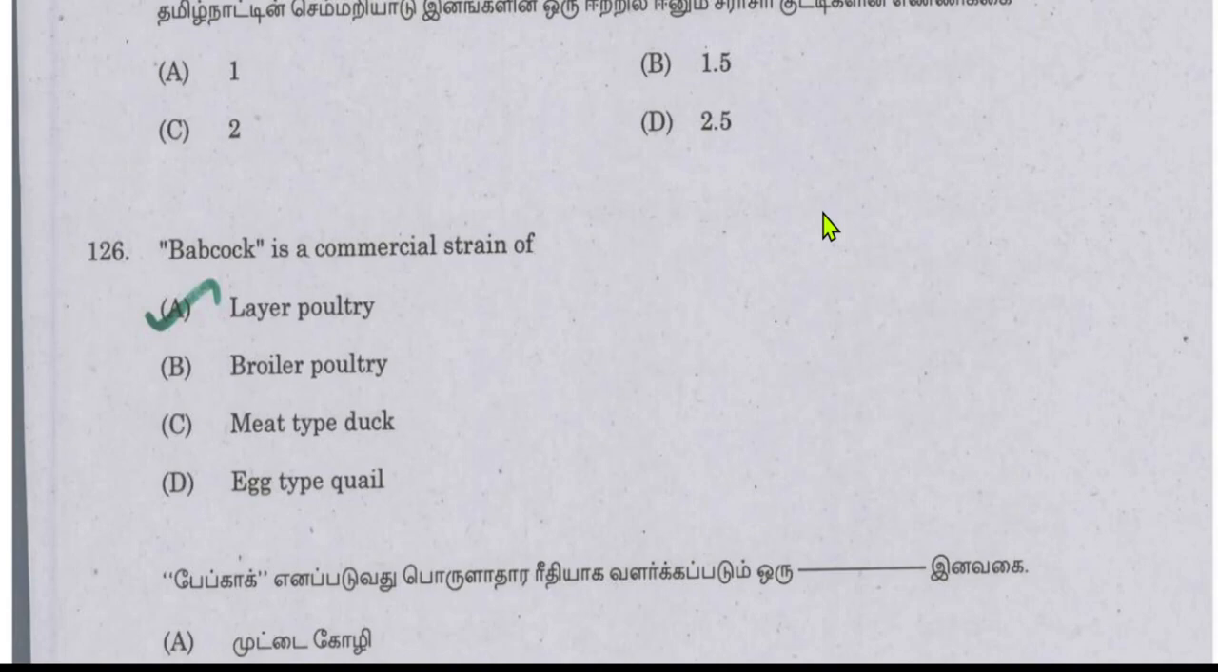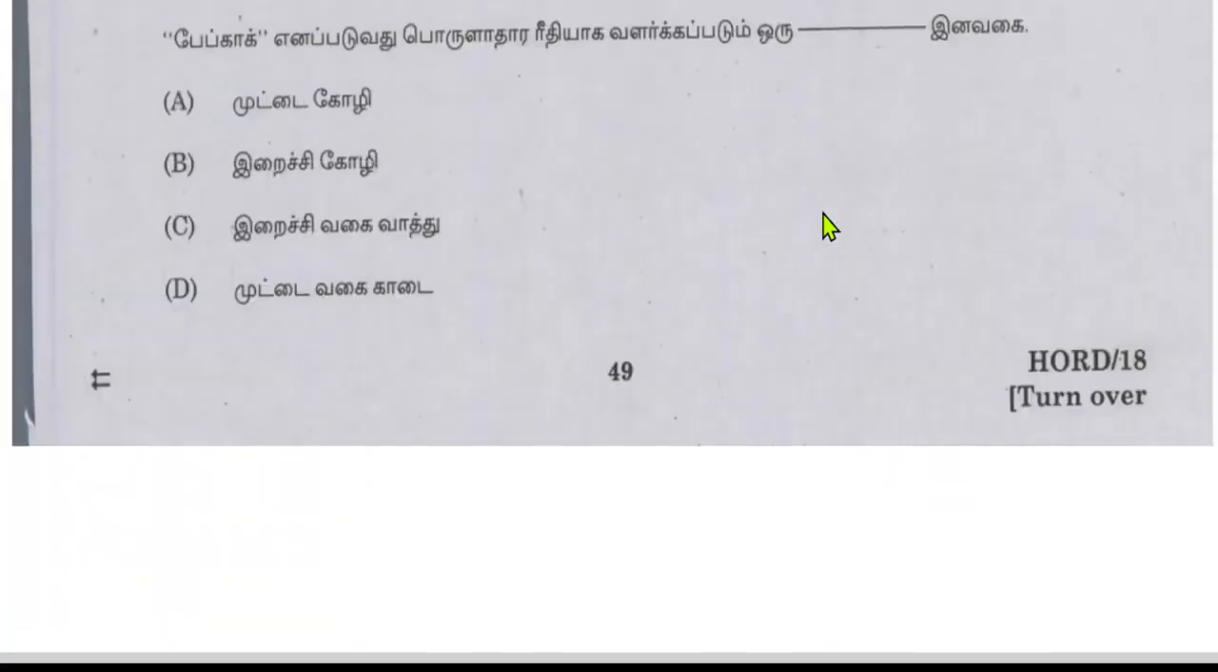Babcock is a commercial strain of layer poultry. These are very direct questions. Babcock, it is a commercial strain of layer poultry.